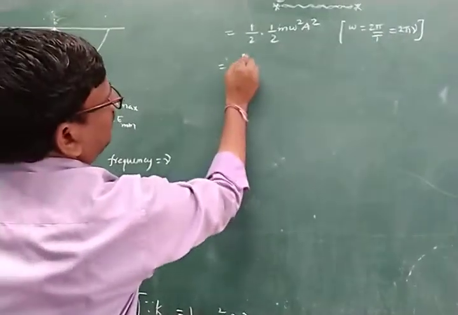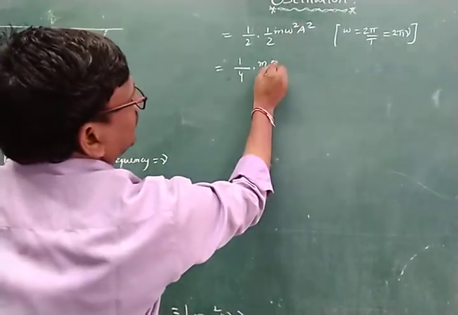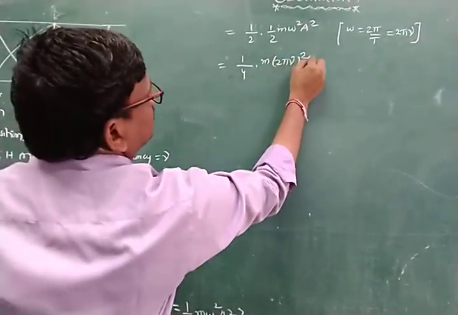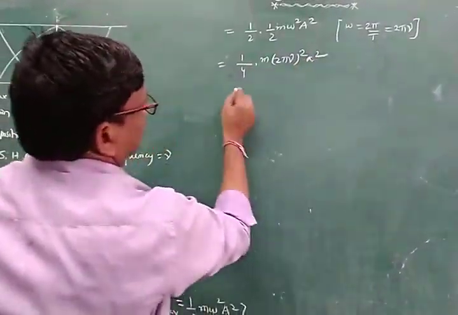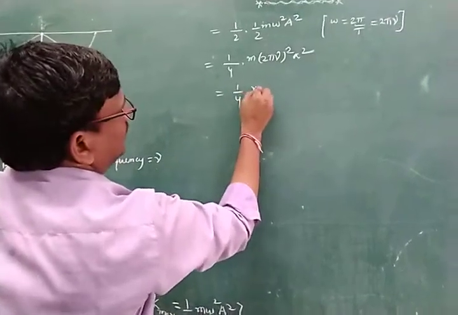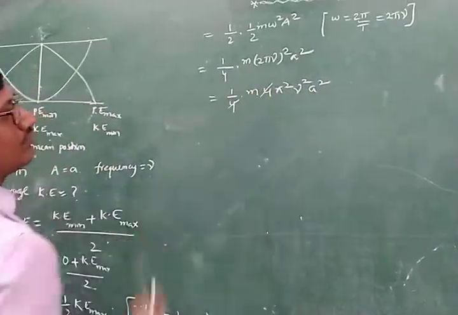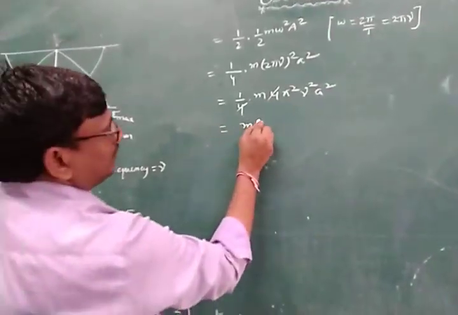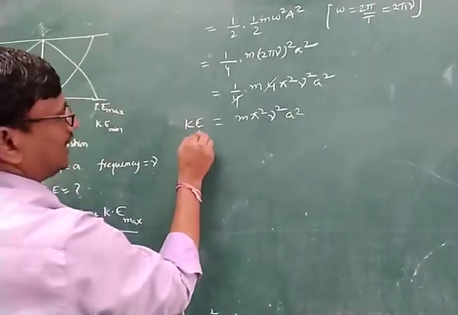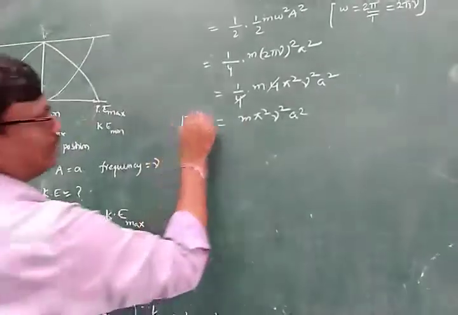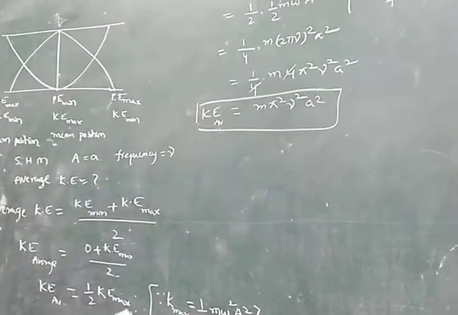Substitute here: 1 by 2 into 1 by 2, 1 by 4, into m into omega, where omega is 2 pi nu, whole square, into a square, where a is the amplitude. This is 1 by 4 m into 4 pi square nu square a square. The 4 gets cancelled. Then we write m pi square nu square a square. This is the formula for the average kinetic energy when moving from mean position to extreme position.